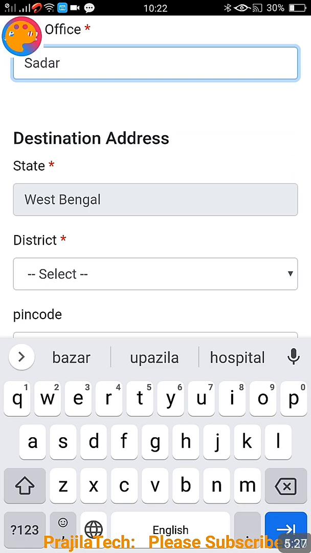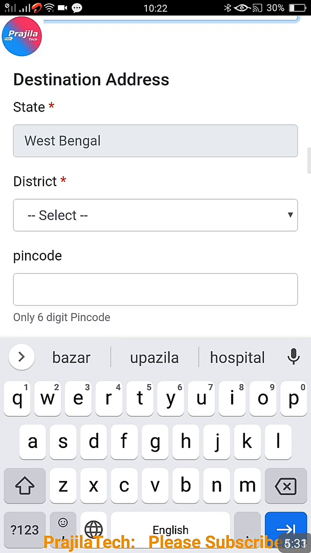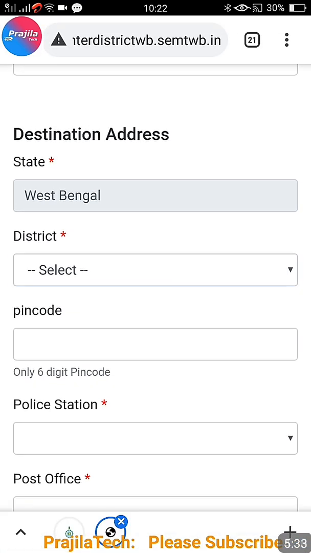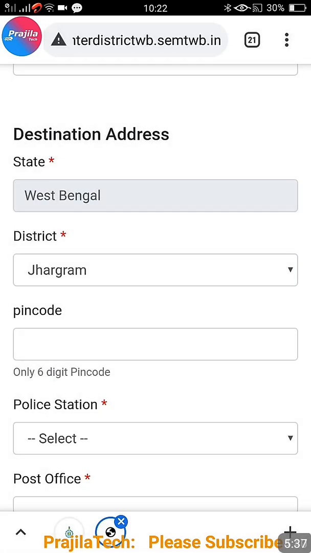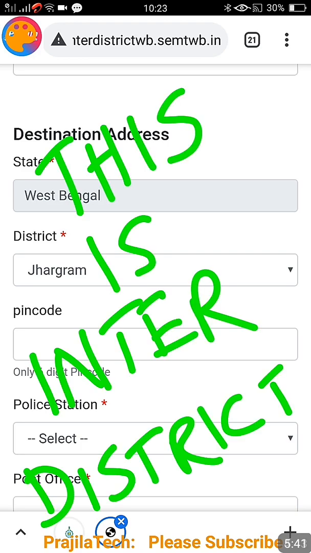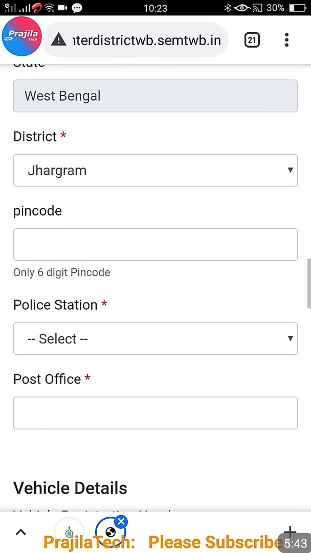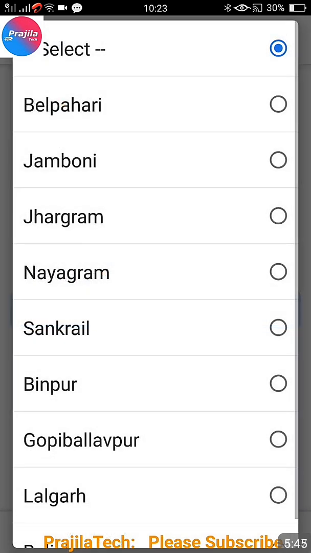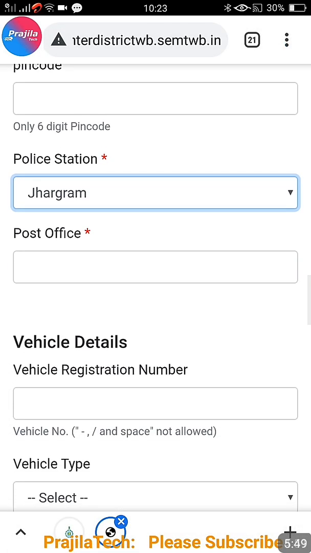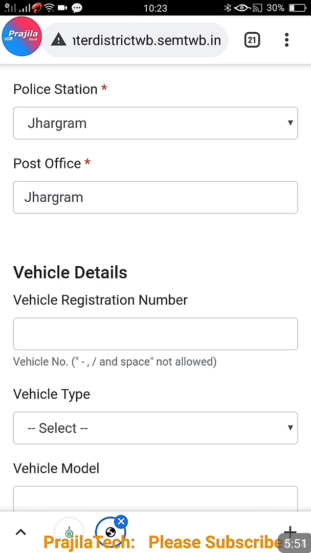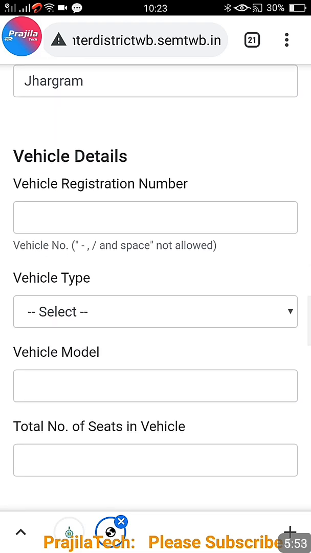Okay friends, remember this. Okay, so after that, give your post office of the place you are going to start. Now destination address, that means to where in West Bengal you are going to go. So you can't change the state because your travel is within West Bengal, but you can change the district because I have selected inter district pass, one district to another district. Okay, this is inter district pass, that's why I am able to change the district. So let me change the district of where I am going and give the pin code. You can't skip the pin code. After that, give the police post office, police station, everything of your destination.